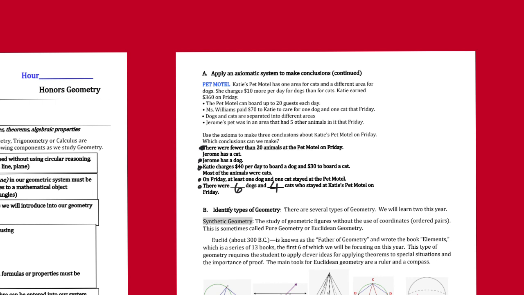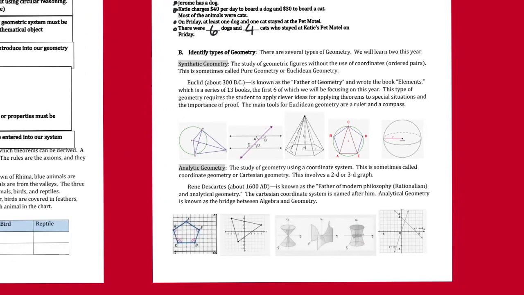Okay, the next thing would be, there are 2 types of geometry that we're going to focus on this year. One is synthetic and one is analytic. And I think the main thing is that synthetic is older. Synthetic geometry is basically shapes and figures and items that we are going to be studying, and it's called pure geometry or Euclidean geometry.